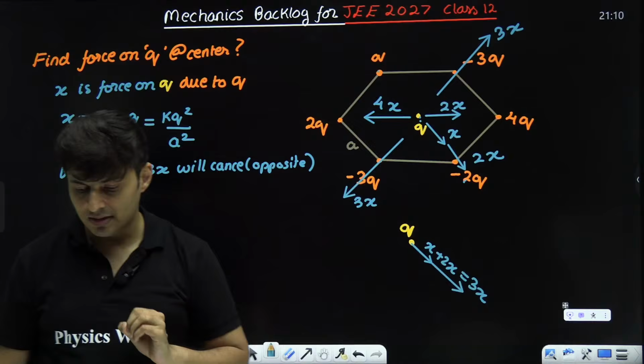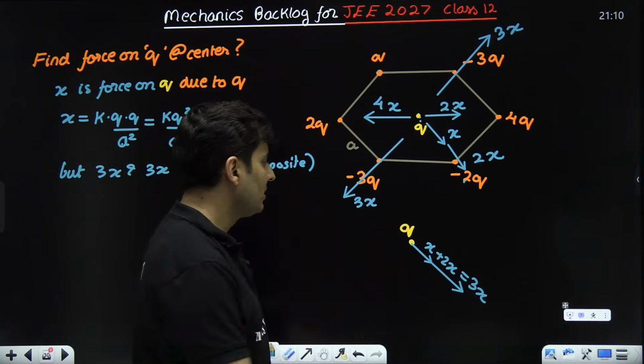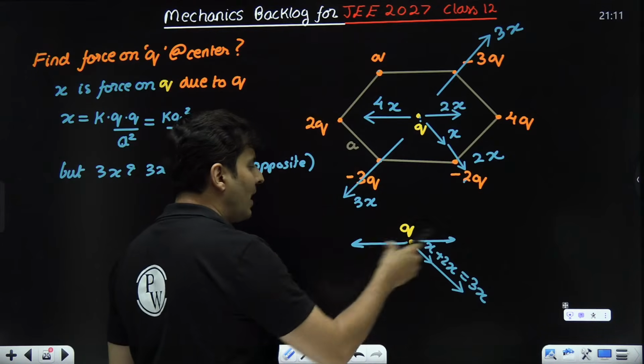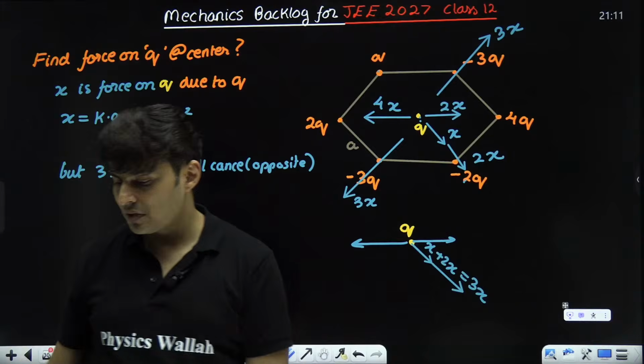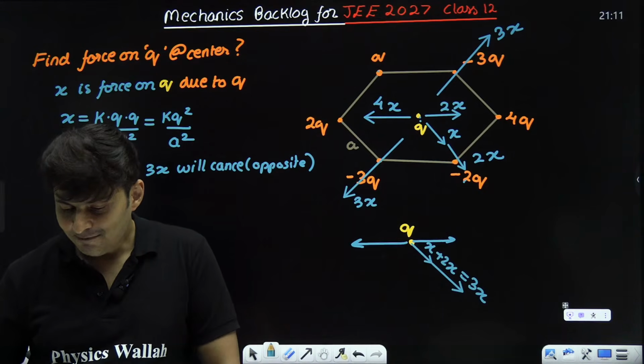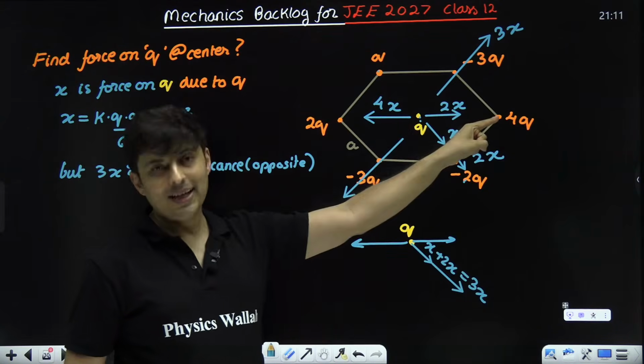Everybody understands this till this point? Okay, next. This is 4x, this is 2x. So 4x is here, 2x is here. How much will be the balance? Spam the answer in the chat box. Come on, everybody need to wake up. How much will be the balance? 4x force is here, 2x force is there.